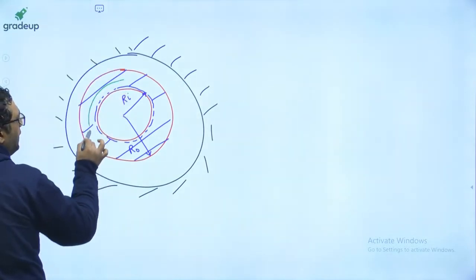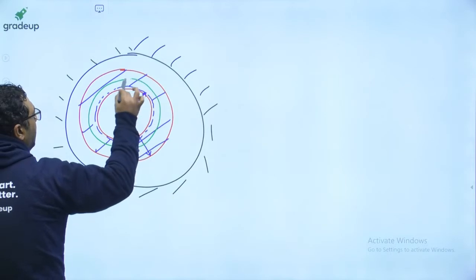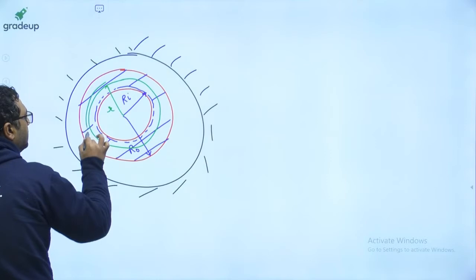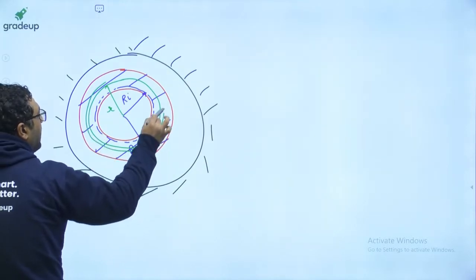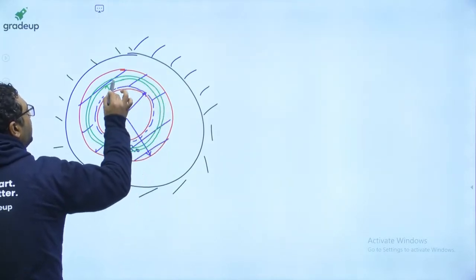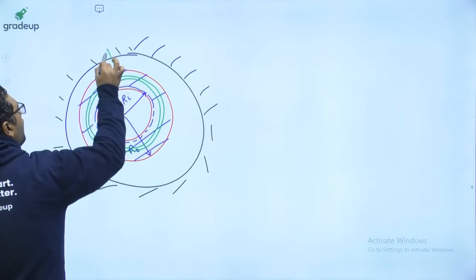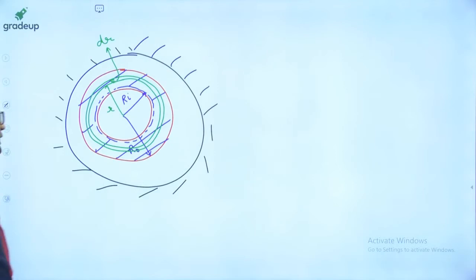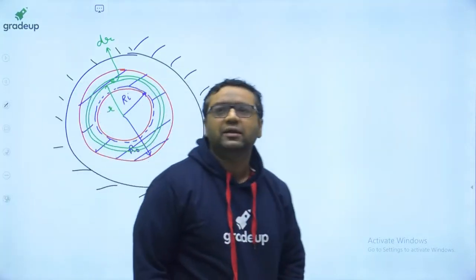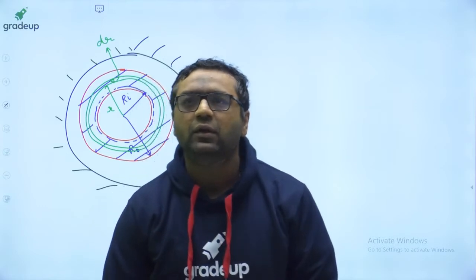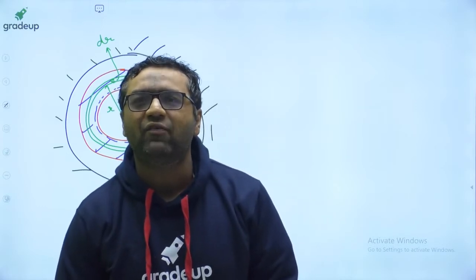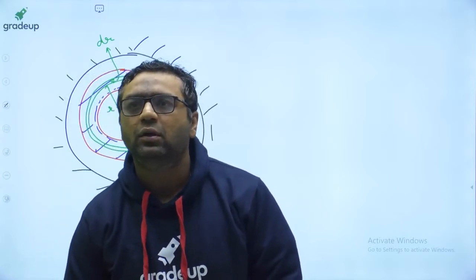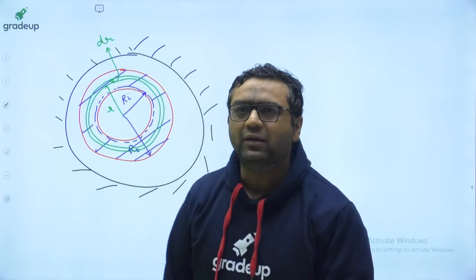So guys, I am just taking some small radius r, a very thin ring, and this thin ring is having the thickness of dr. So guys, this is having the thickness of dr. Yes, Pratik? Okay, fine. Okay, no issue, Pratik. Very good.